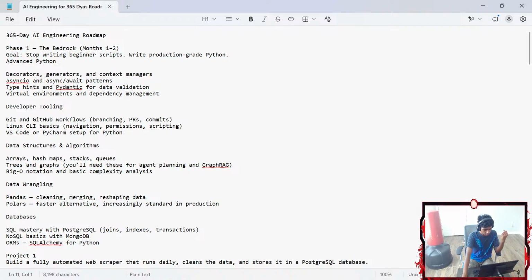Okay, so next up I gotta work with type hints and Pydantic for data validation, virtual environments, and dependencies. After we're done with that, that's basically all we need for our advanced Python.